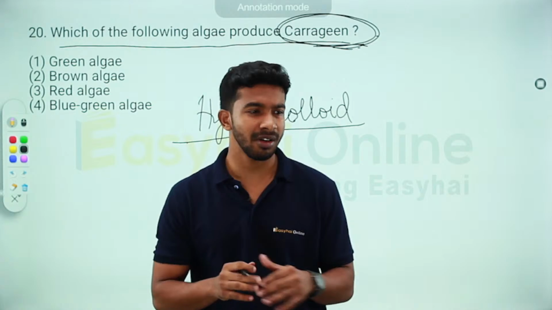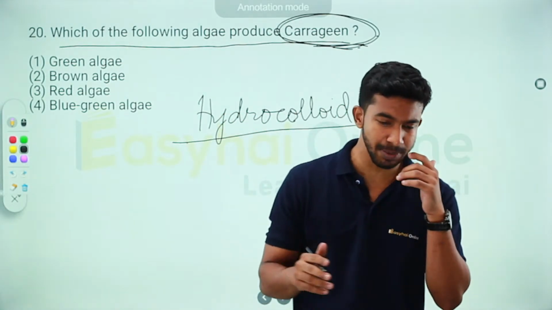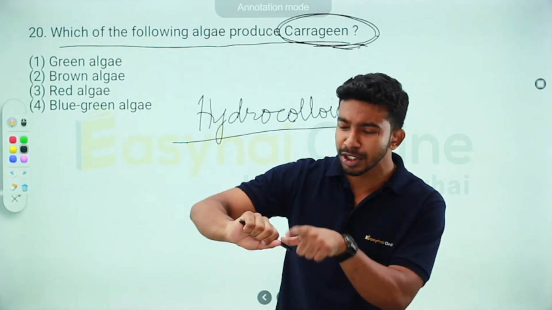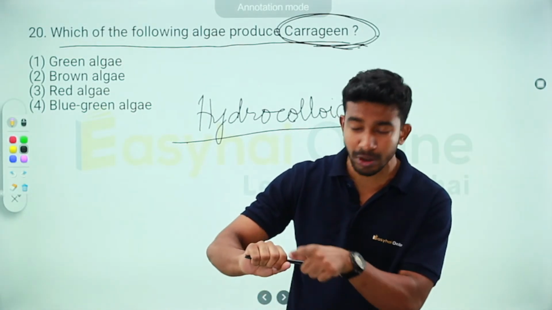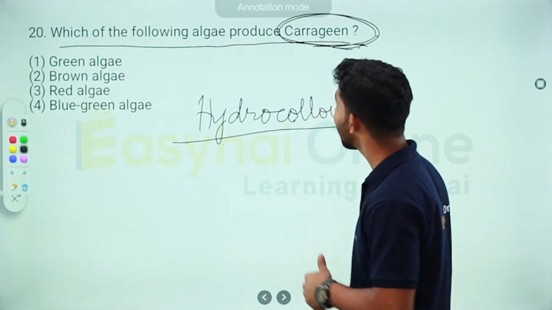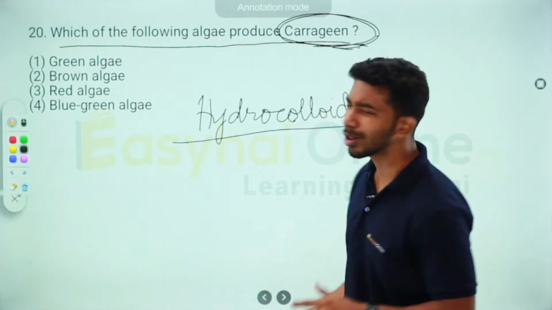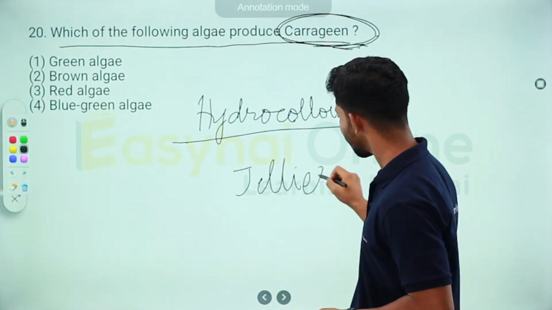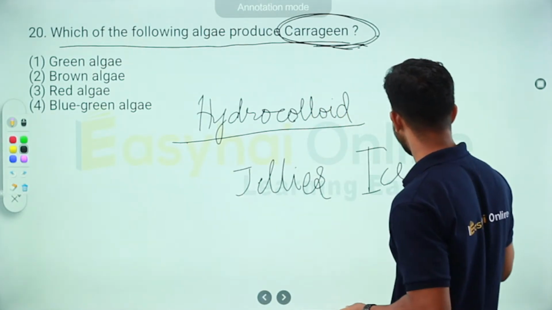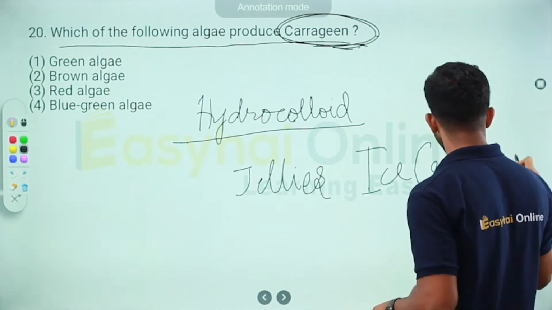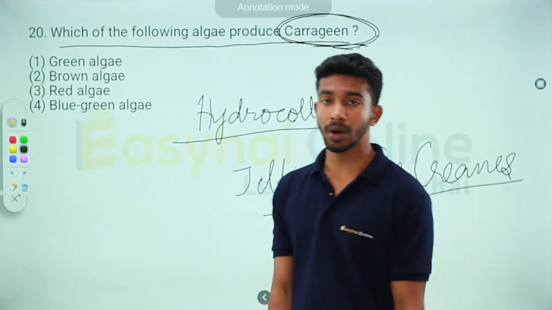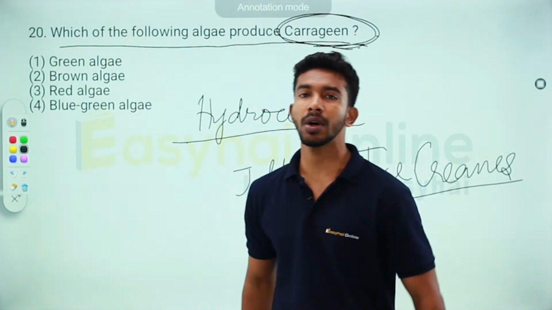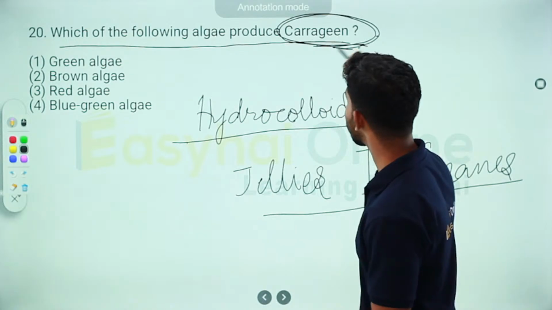If you've seen MasterChef, Gordon Ramsay is always picking up the sauces and running it like this. He says that it should coat the back of the spoon. Now that consistency, although it's not used in sauces, it's used in jellies and in ice creams to correct the consistency. How much water is being held? Is it runny? Is it thick? Is it smooth? In order to correct that, we use carrageenan.